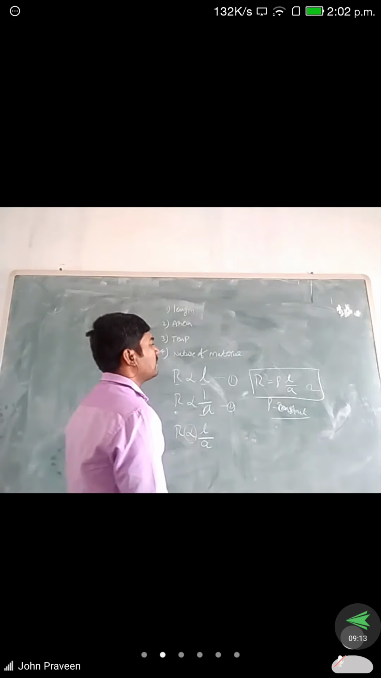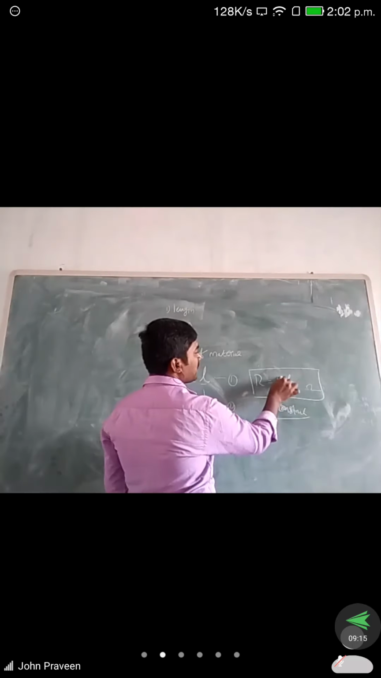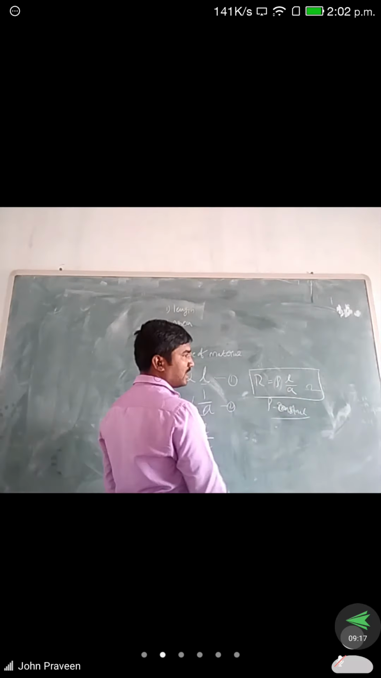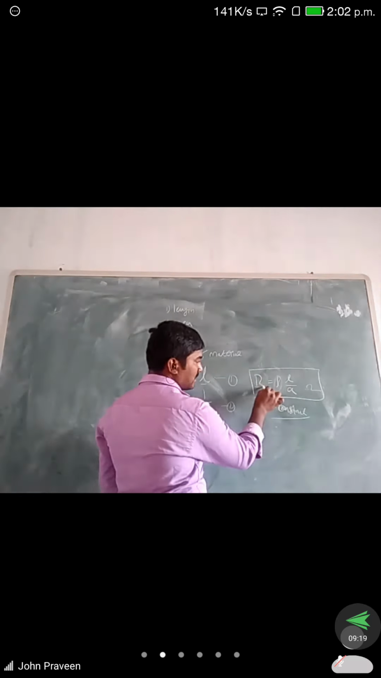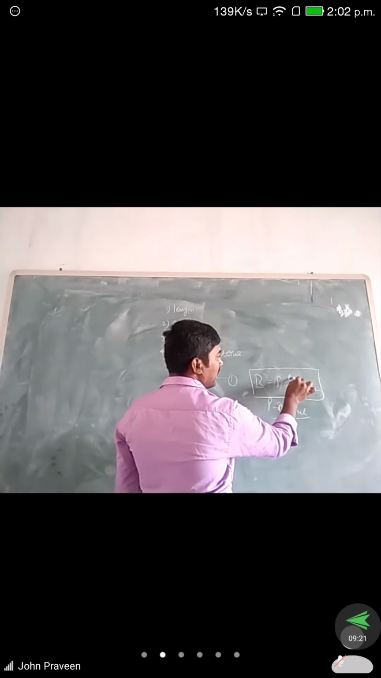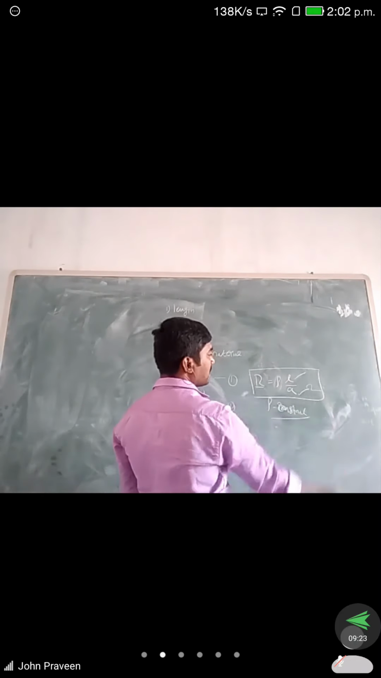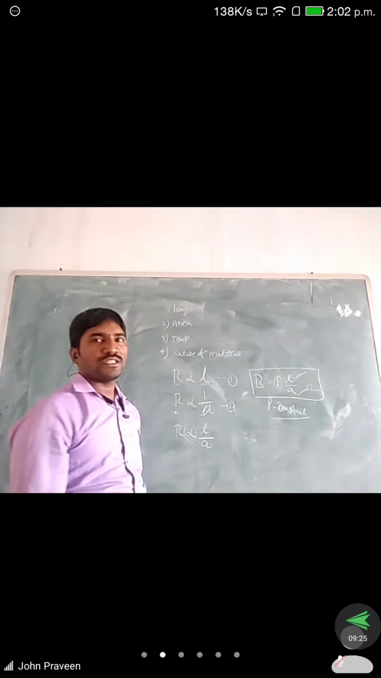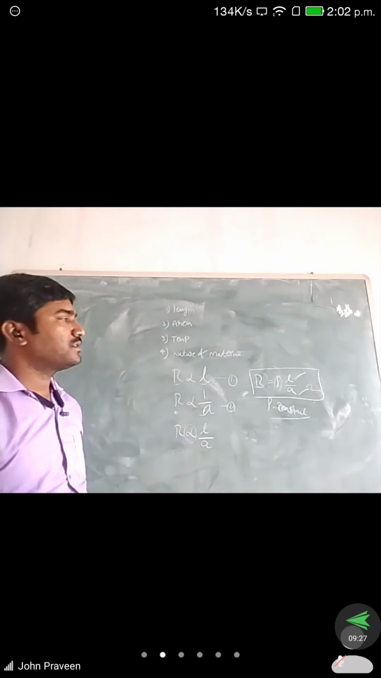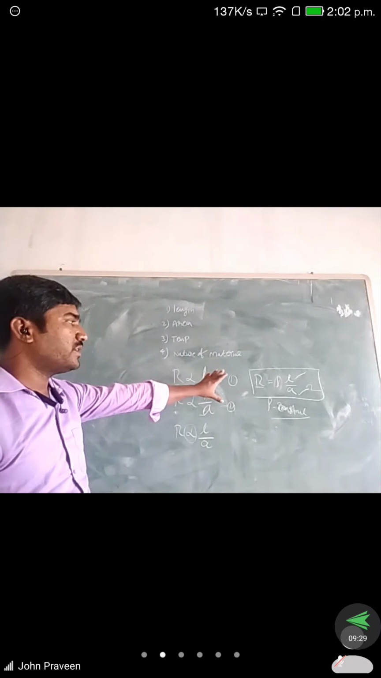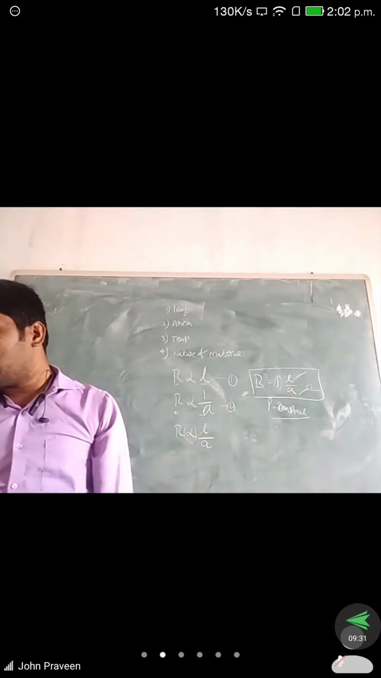So here rho is the specific resistivity, R is the resistance, L is the length of the conductor, and A is the area or cross section area of the conductor. So these four will be important while we are calculating the resistance value.